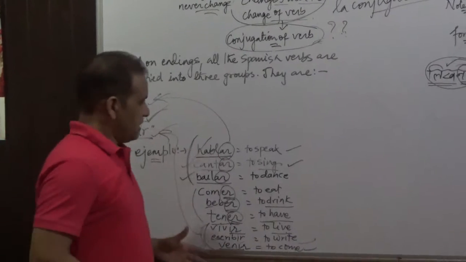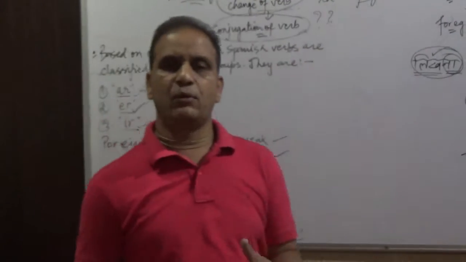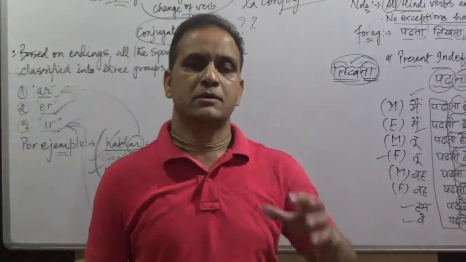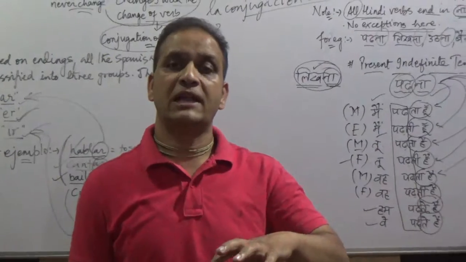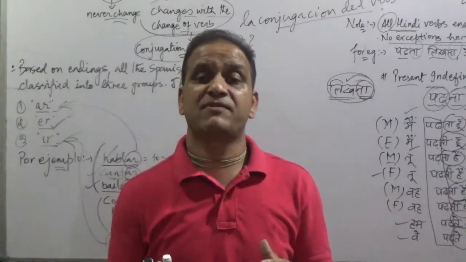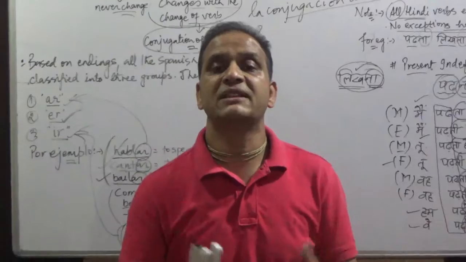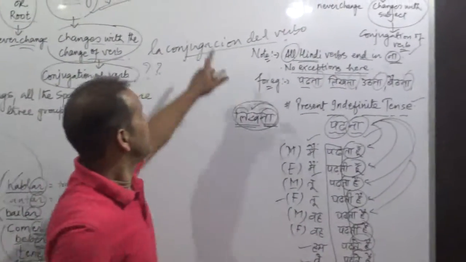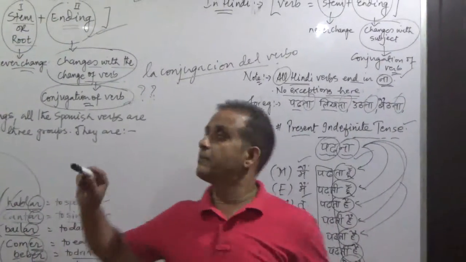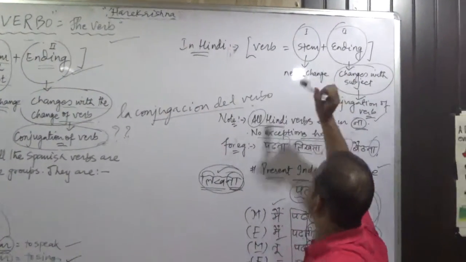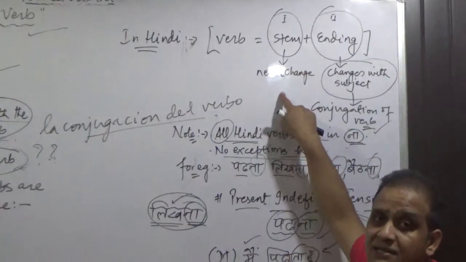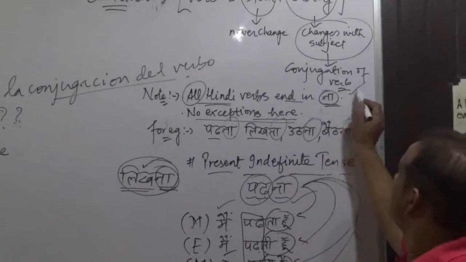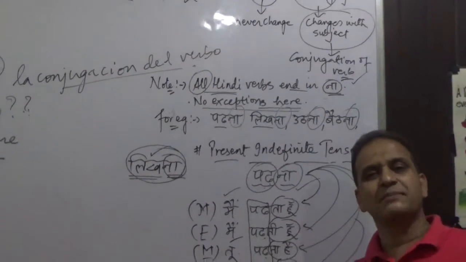Okay. Now, before I take you forward, I want to tell you, la lengua de español sigue mucho el Hindi. Spanish language follows much the footprints of Hindi language. And when I say so, what do I mean by that? Well, in Hindi also, the verb is composed of two parts, the stem part and the ending part. Stem part never changes, ending part changes with the change of subject. We call it conjugation of verb. So we have the same pattern in Hindi also.